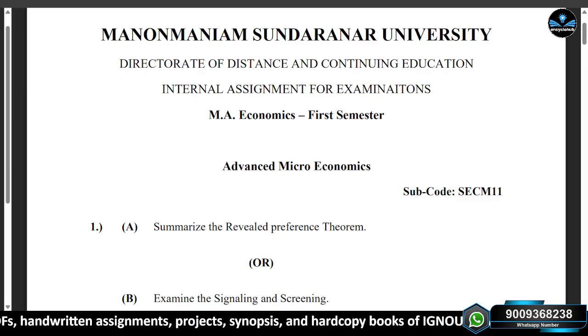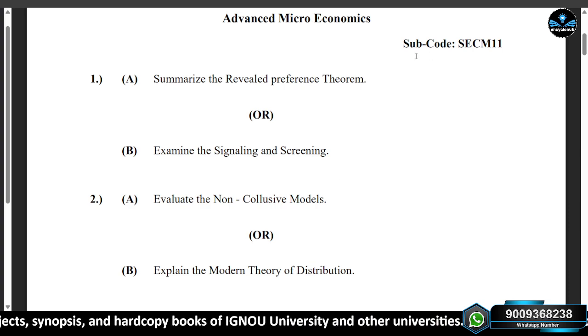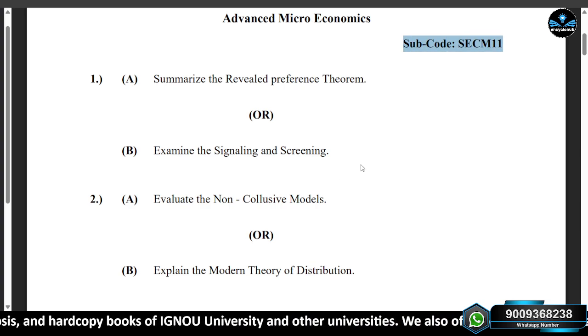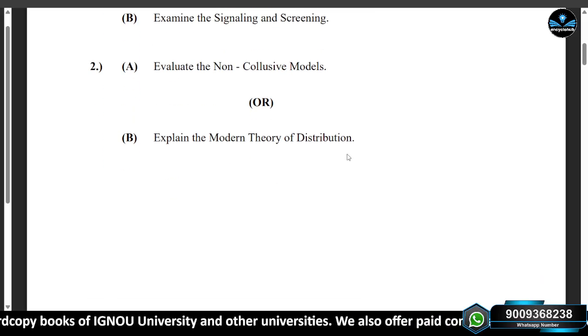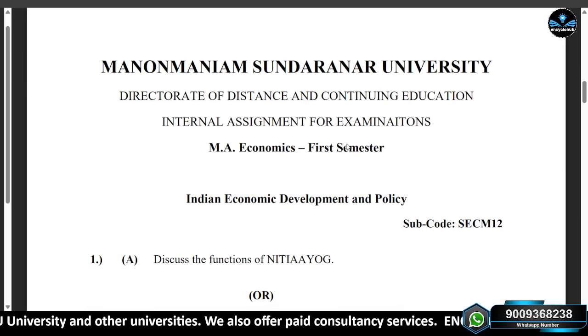Now let's discuss the papers. So this is actually an MA Economics assignment. Here you can see the subject code is SECM11 and the questions are given here. In total, two questions are there and choices are given.